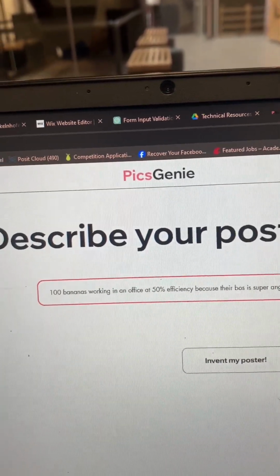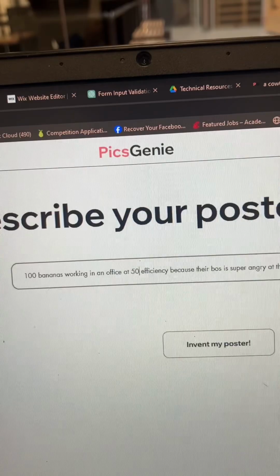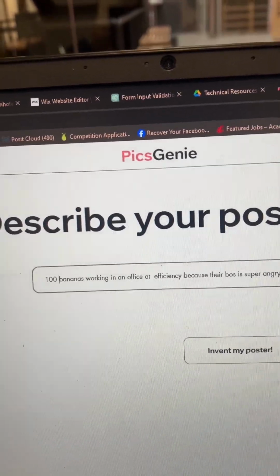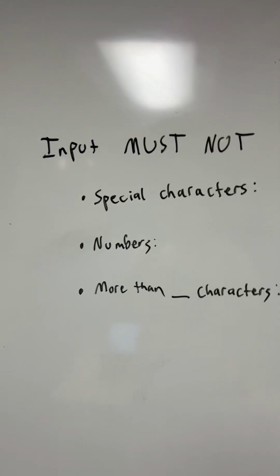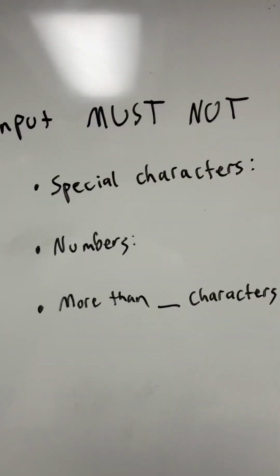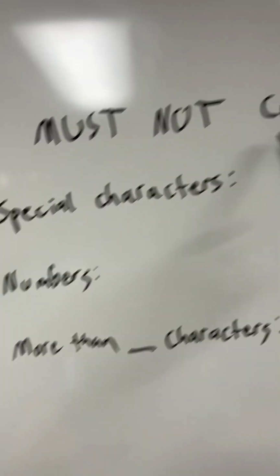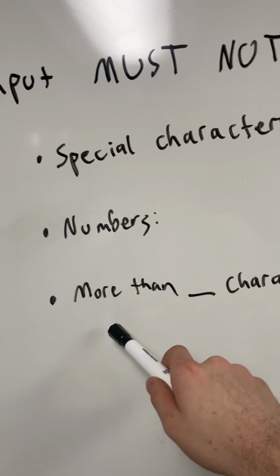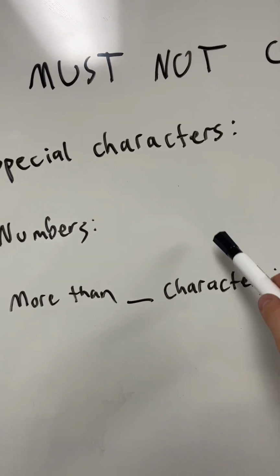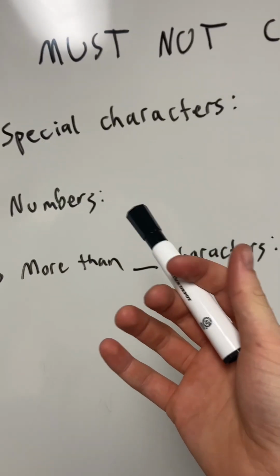The other two things that are wrong with this input are the special character, the percent sign, and the numbers. You're not allowed to input numbers right now. So you literally have to spell out any number that you want to type. Okay, so full disclosure, I'm actually figuring out why this is going on because I wrote this code like a year ago. So what I know is that the input must not contain special characters, numbers, or more than a certain amount of characters. And I'm pretty sure that the reason for that is because when I upload a product to a store, the name has certain requirements.